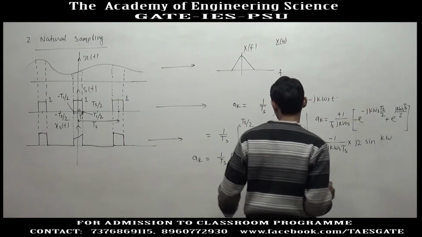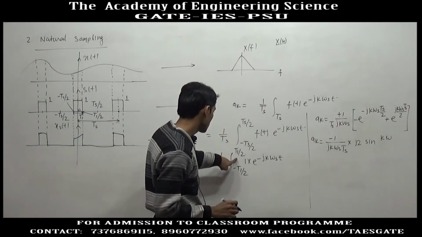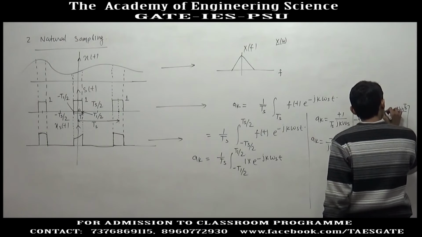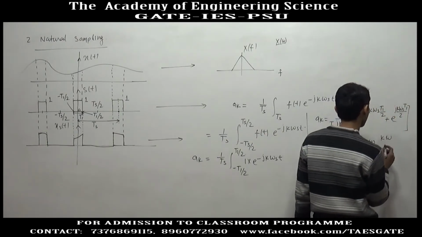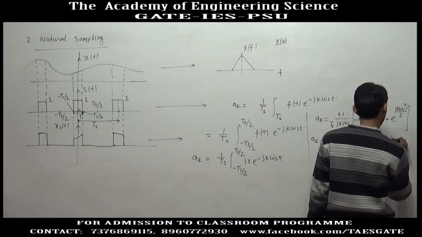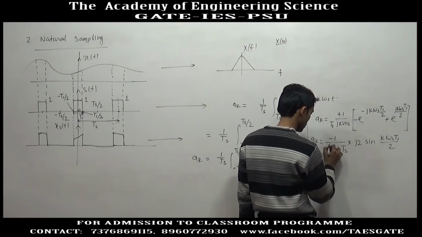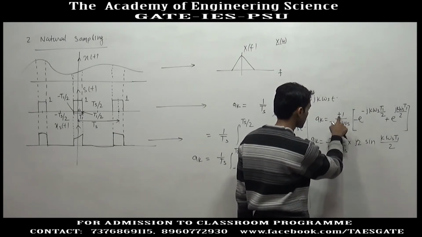And the limit is not minus Ts by 2 to plus Ts by 2, it is minus T1 by 2 to plus T1 by 2. So this is T1, this is also T1, so 2 sin k omega s T1 by 2, and j is cancelled out, and we have already taken care of the minus.